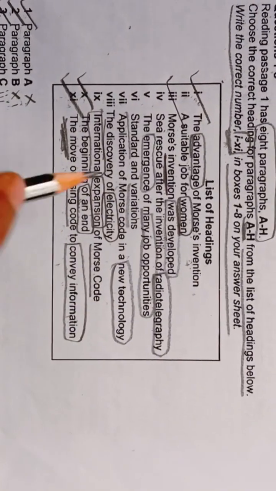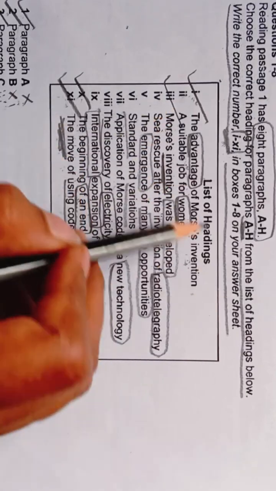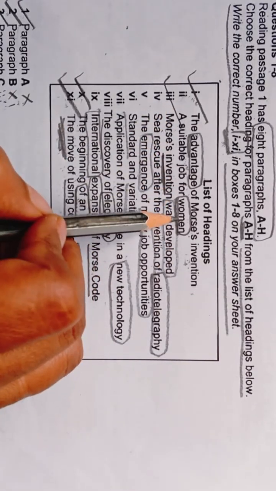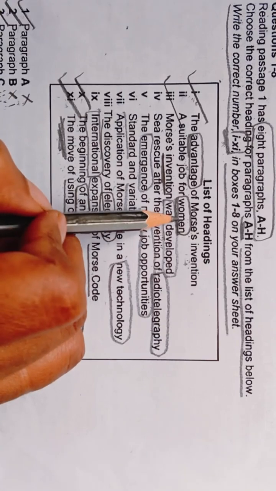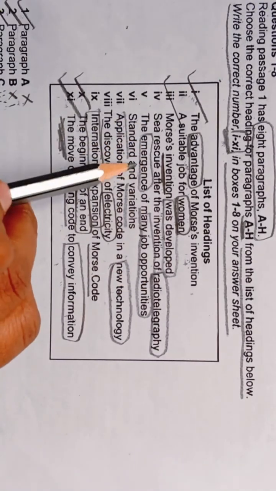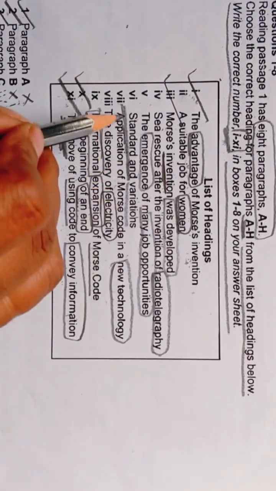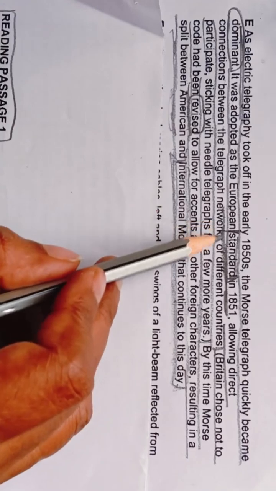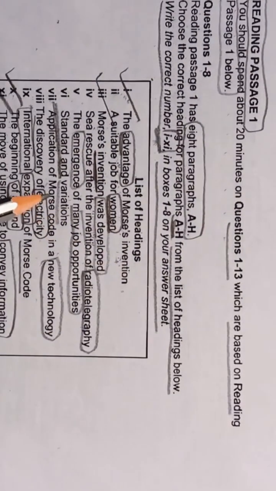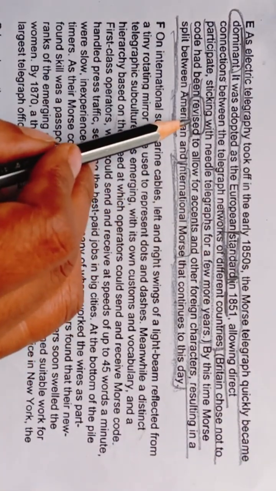In the list of headings we have seen something standard. The advantage of Morse invention we have already done. Suitable, we are not getting anything regarding women till now. The sea rescue, this we have also not seen. We have not seen emergence. But we have seen this standard. Standard and variation. Standard means they are talking about this European standard, and variation means they are talking about this, revised.